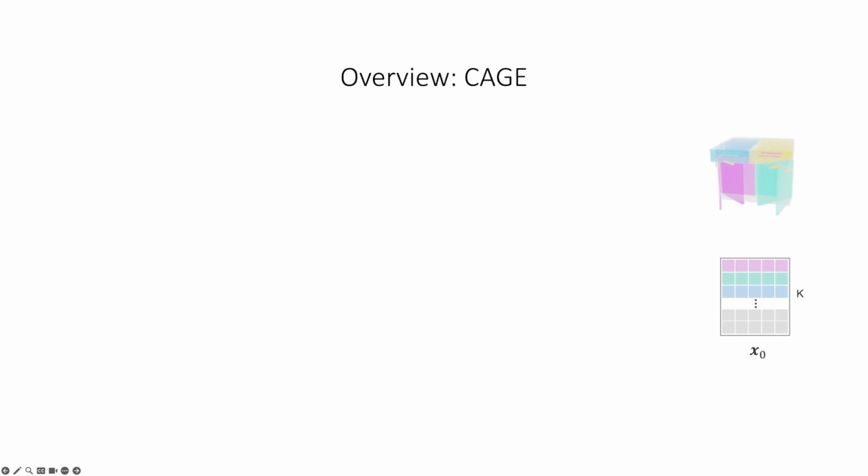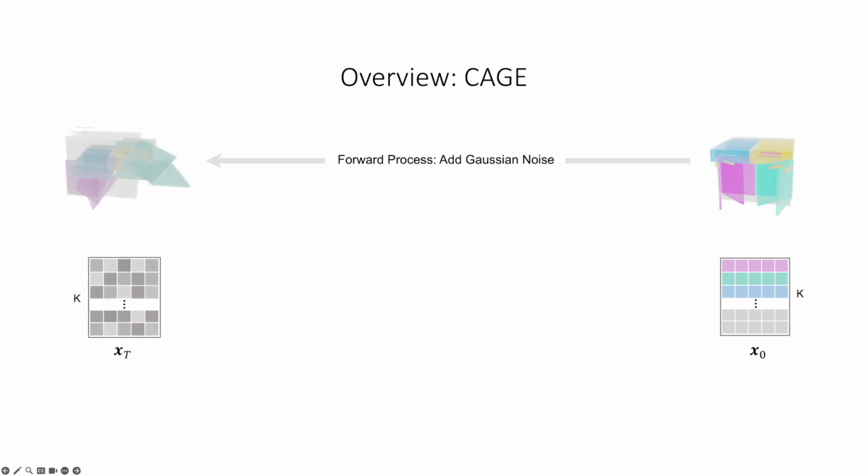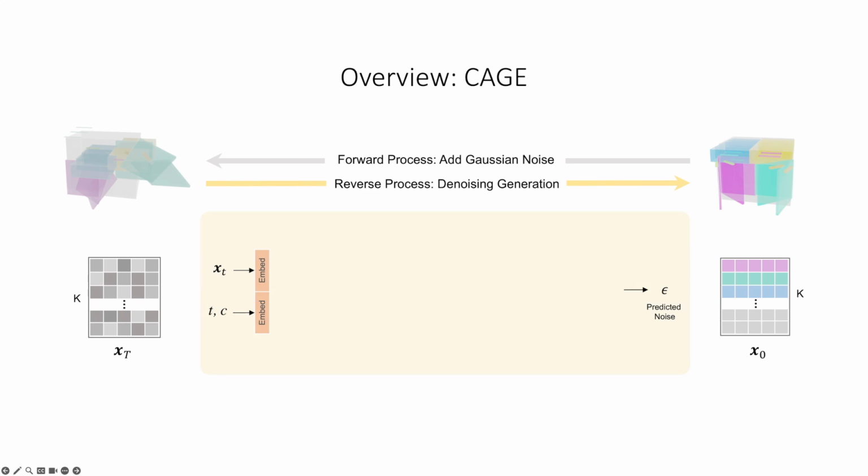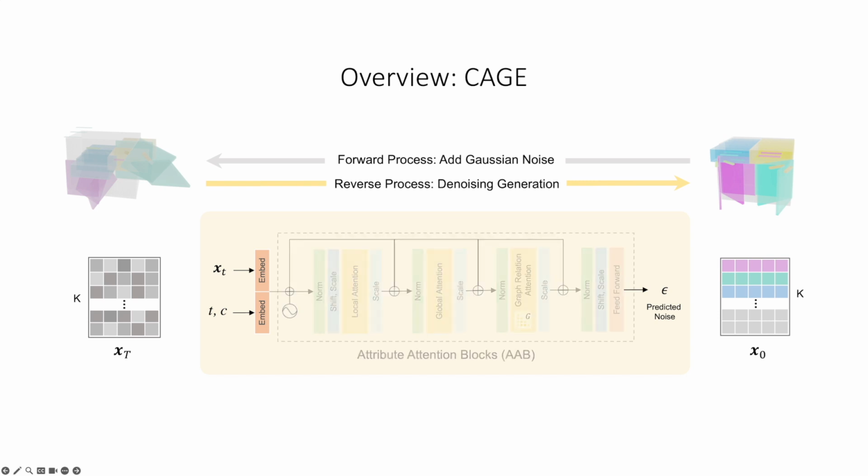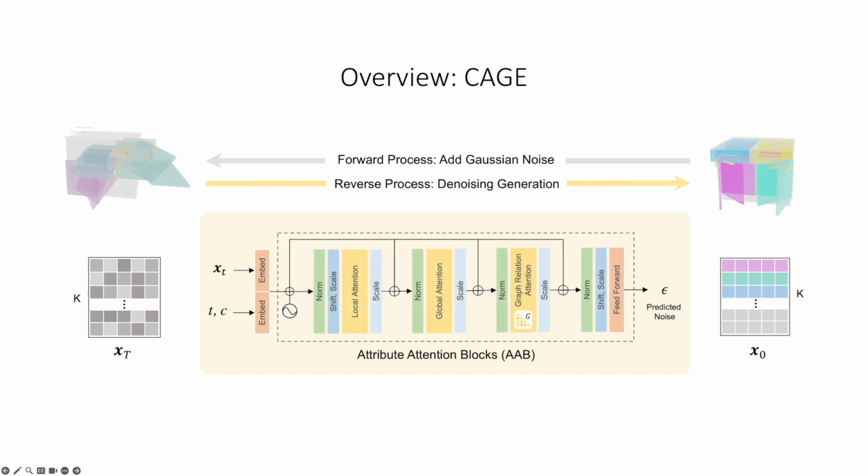Concretely, our method represents each object as a collection of part attributes X. In a forward pass, we follow the usual diffusion process by adding Gaussian noise iteratively to corrupt the data to randomness. During the reverse process, our denoiser predicts residual noise to be subtracted from the input data at time step t, conditioned on the category label C. Our denoiser is built on layers of attribute attention blocks, which stack 3 attention modules in between.